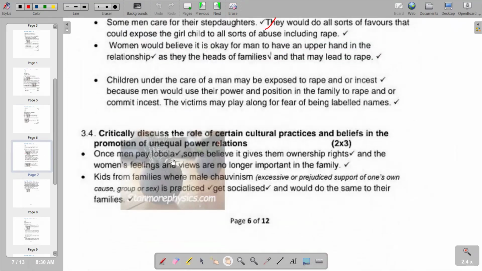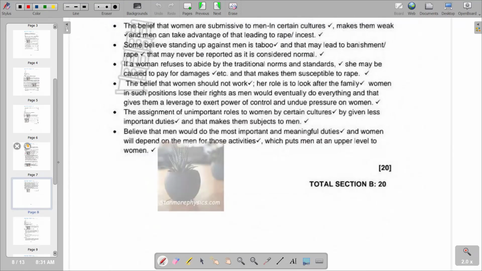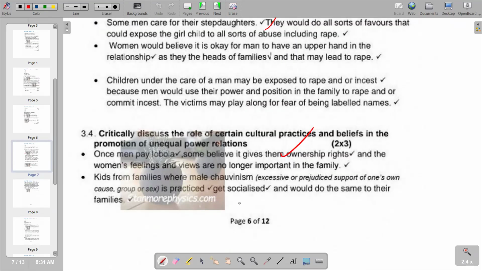So in that sense, the first point is that most men pay lobola. So some believe it can give them ownership rights. So that can be also another way. And then also kids from families where male chauvinism is practiced get socialized, and would do the same to their own families. That's how it can lead to the issue of unequal power relations. So in that case, we have that also as a point that we can raise, and we have got other points also that we can consider.